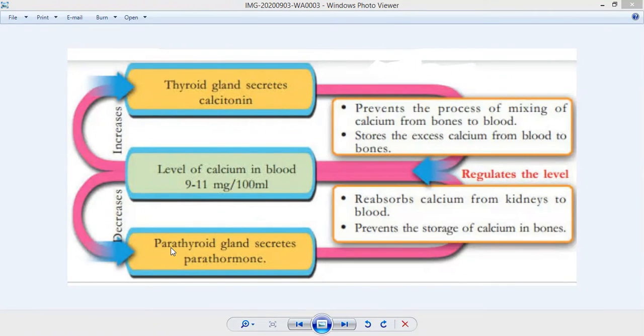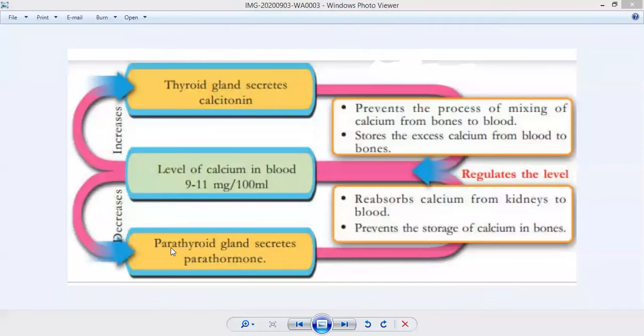So when the level of calcium in the blood increases, the thyroid gland produces calcitonin, and it prevents the mixing of calcium from the bones to blood, and also stores the excess calcium from blood to bones.